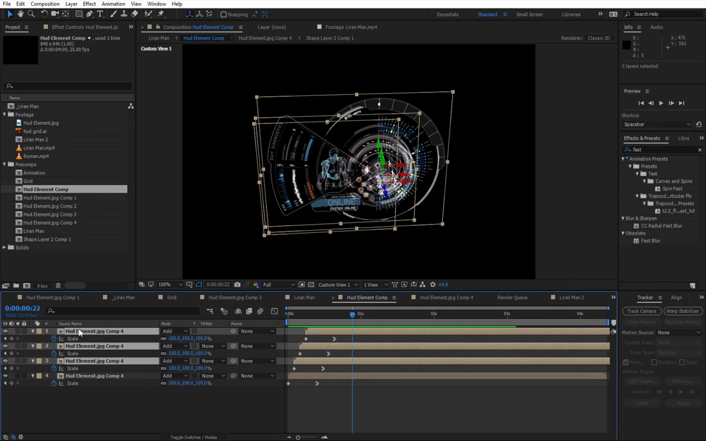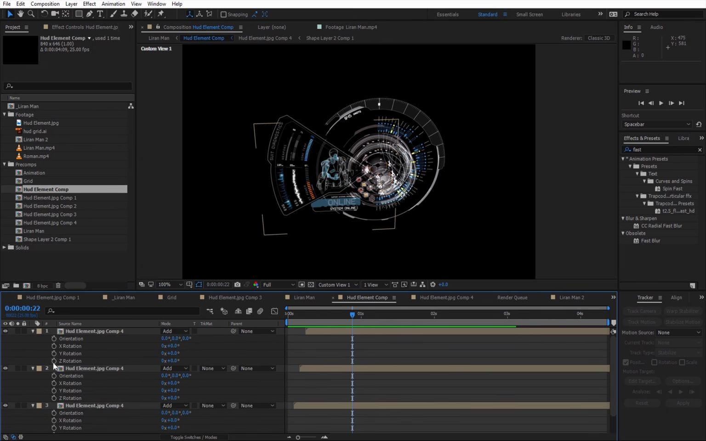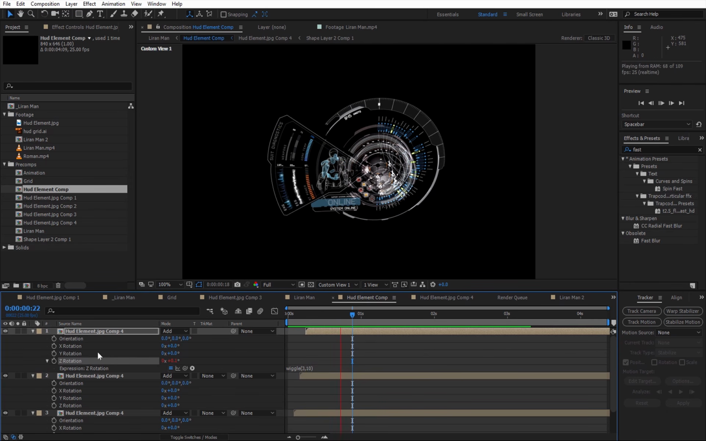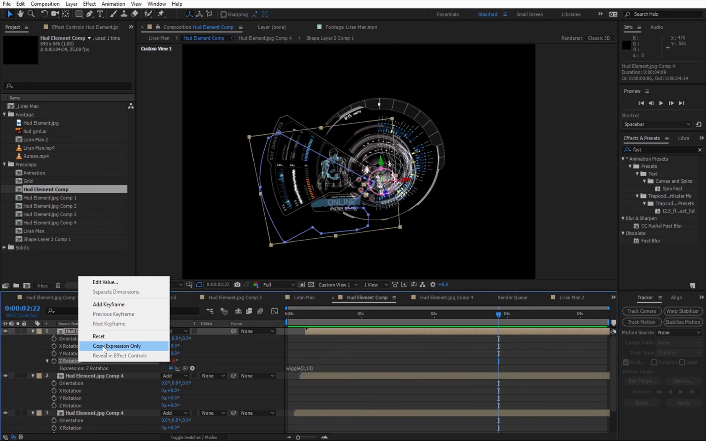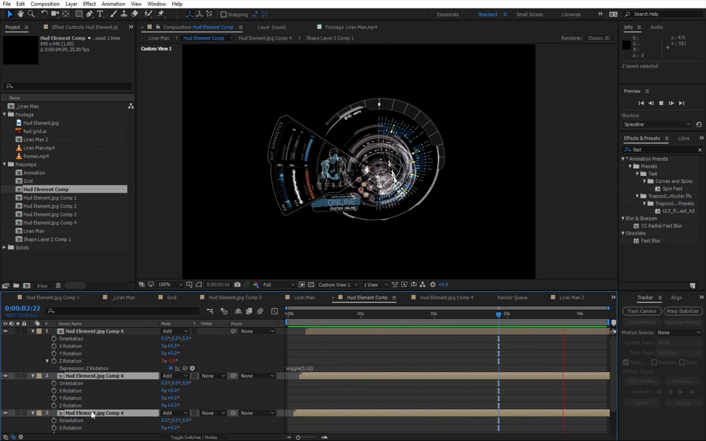So I'm going to take only the 3 top layers. I'm going to press R to reveal the rotation property. And on the Z rotation, I'm going to alt click and type wiggle 3 times a second and maybe 10 degrees. Let's see. Yeah, looks pretty good. And I'm going to duplicate by right clicking it and choosing copy expression only, and pasting them on both layers